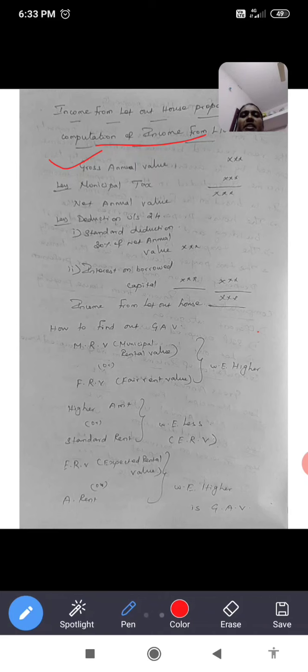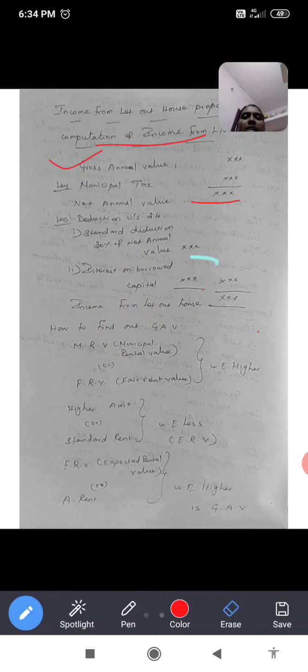After deducting the municipal tax, we get the net annual value. Then we deduct under section 24: first, standard deduction, and second, interest on borrowed capital. Standard deduction means 30% of net annual value, calculated on the basis of net annual value.